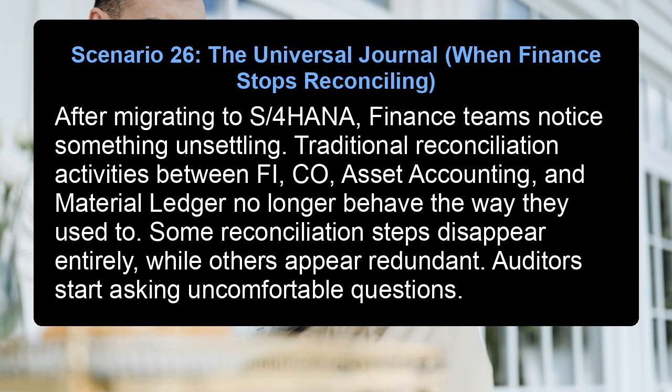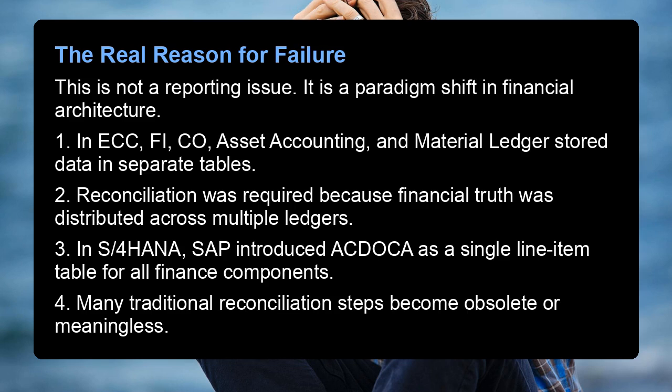Scenario 26, the Universal Journal: when finance stops reconciling. After migrating to S/4HANA, finance teams notice something unsettling. Traditional reconciliation activities between FICO, asset accounting, and material ledger no longer behave the way they used to. Some reconciliation steps disappear entirely, while others appear redundant. Auditors start asking uncomfortable questions. The real reason for failure: this is not a reporting issue. It is a paradigm shift in financial architecture.